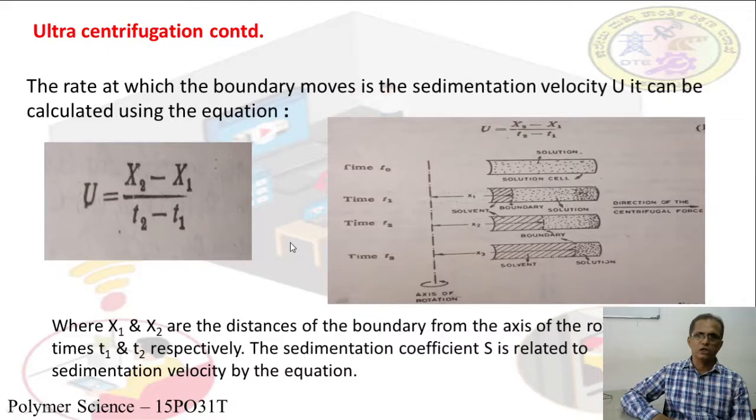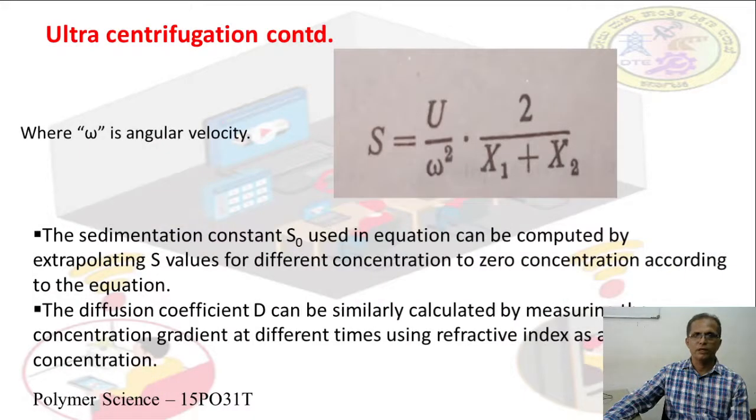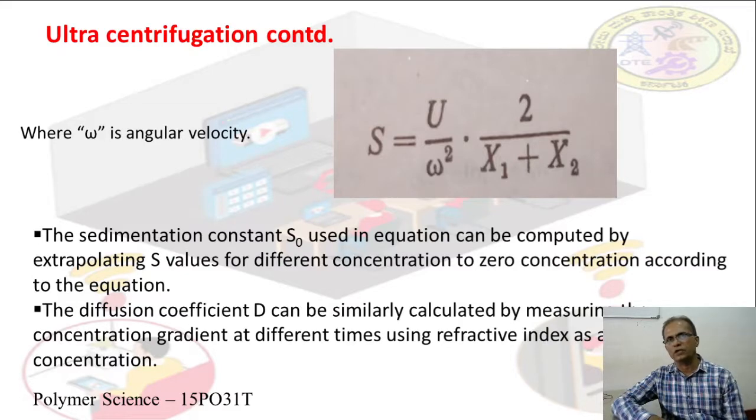The sedimentation coefficient S is related to sedimentation velocity by the equation given. Omega is the angular velocity. S is equal to u divided by omega square into 2 divided by x1 plus x2.